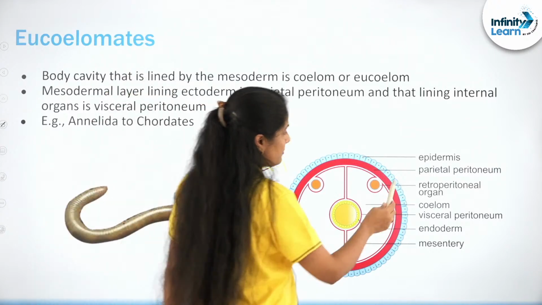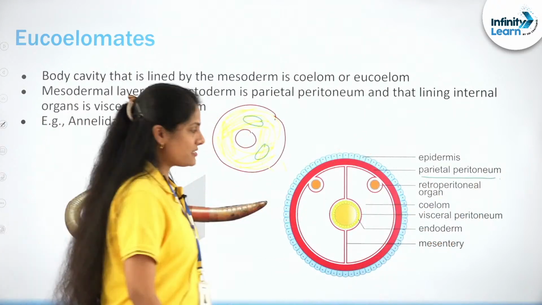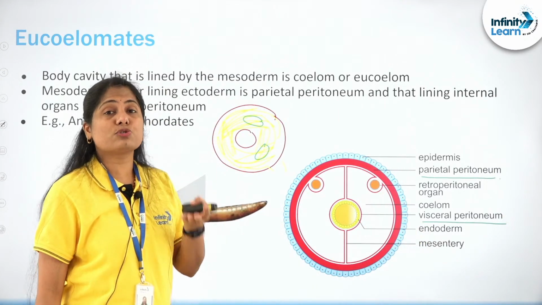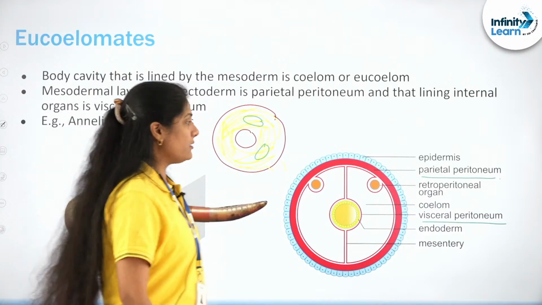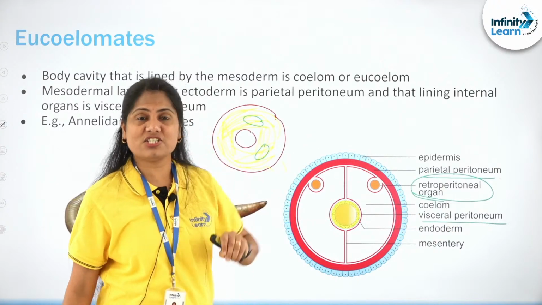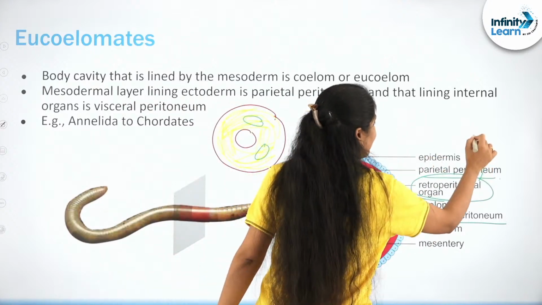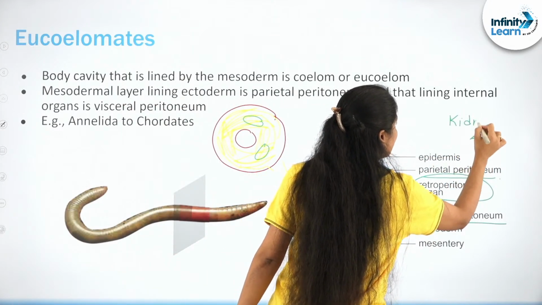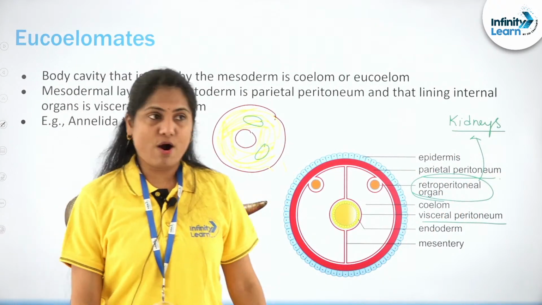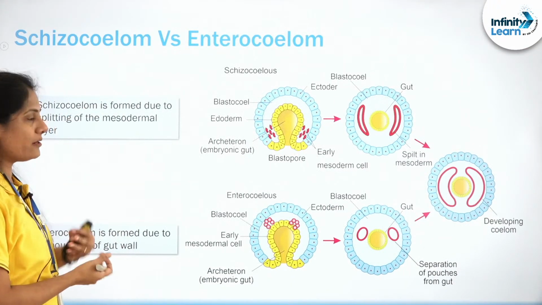That is how it is formed, and there we come out with certain terminology also which help you to understand. This mesodermal layer lining the body wall, you call it the parietal peritoneum, and when it is lining the inner organs, it's called visceral peritoneum. There are certain organs whose ventral surface face the peritoneal layer. We call this retroperitoneal organ. Recall your excretion chapter. Which are the organs which are referred to as the retroperitoneal there? For example, your kidneys are some things which are referred to as the retroperitoneal organs, right?